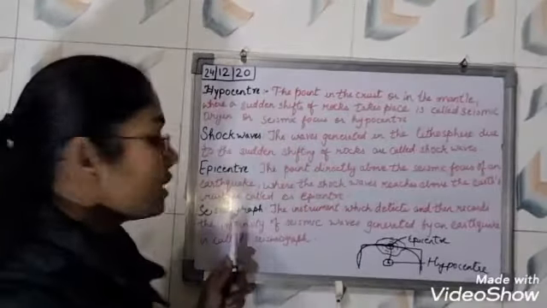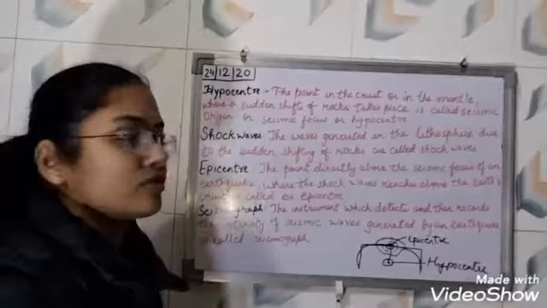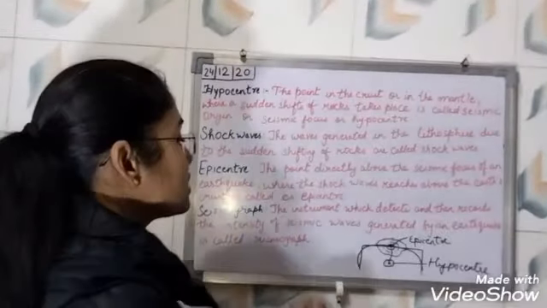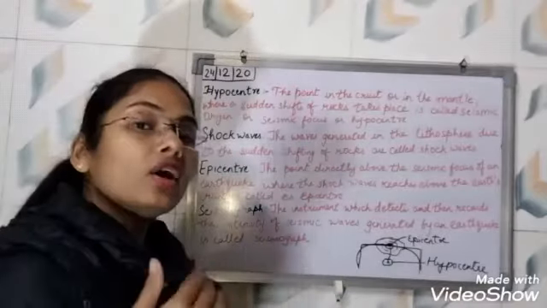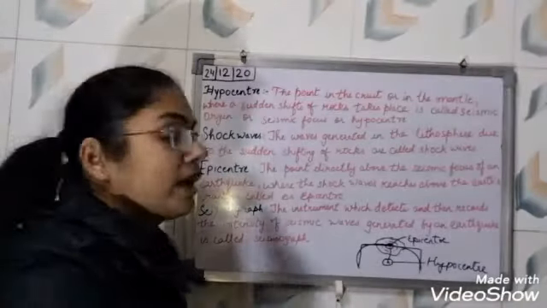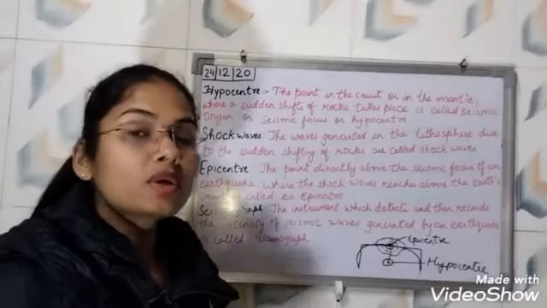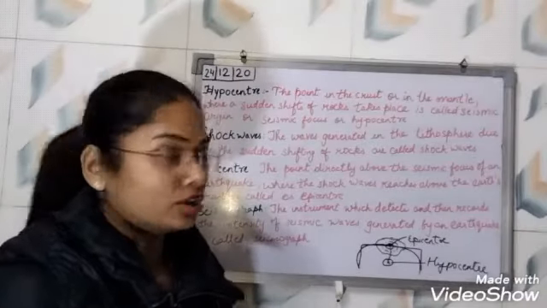Now coming to the next, we have seismograph. What is seismograph? It is the instrument which detects and records the intensity of seismic waves generated by earthquake, right?